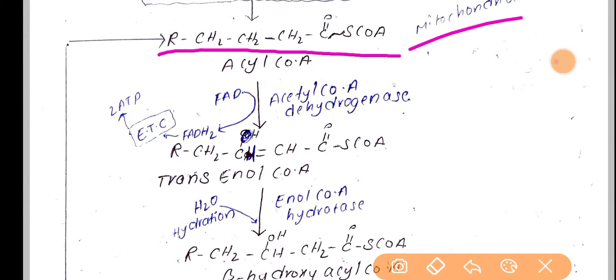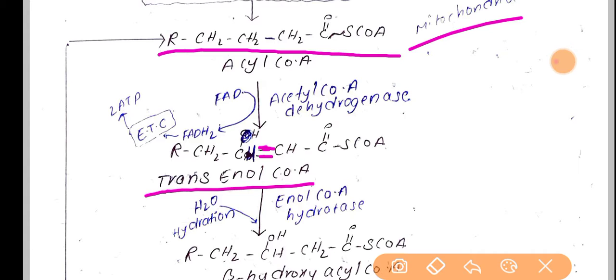So here the structure is CH2 C double bond O S CoA, which is acyl CoA. It is converted into trans-enoyl CoA, and between the alpha and beta carbon atoms there is a double bond. If you see the structures of acyl CoA and trans-enoyl CoA, you can see a double bond between the alpha and beta carbon atoms.